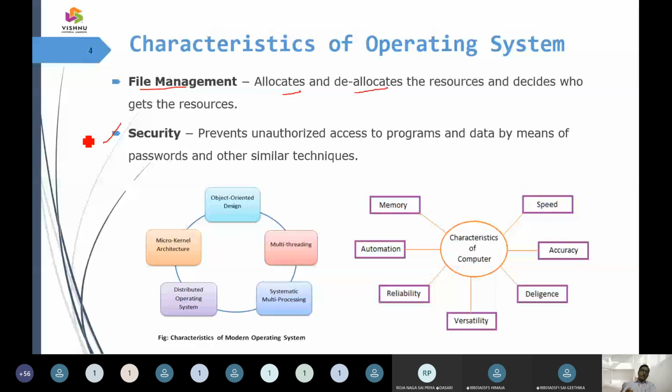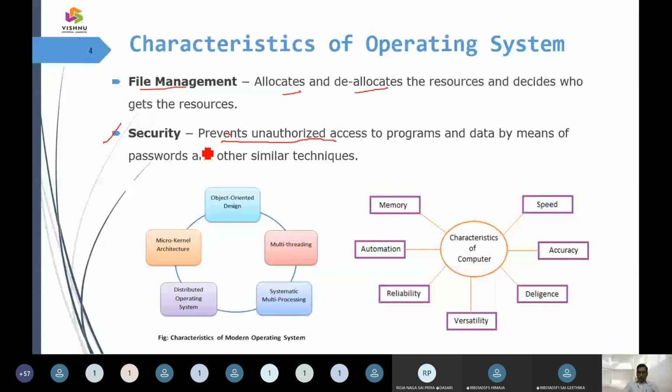Your password is already with the operating system, and it checks it against what you have just typed. If there is a match, it believes that you are a genuine user and allows you in; otherwise it rejects. That is where security prevents unauthorized access. Only people with genuine access are able to enter. That is what security means.